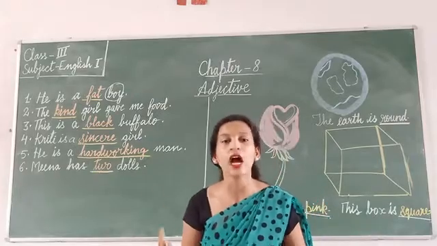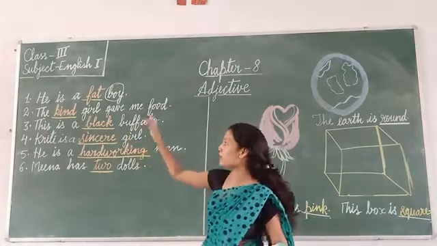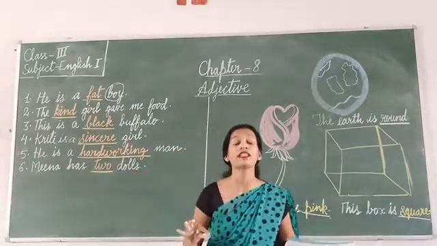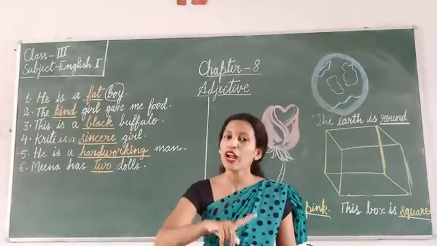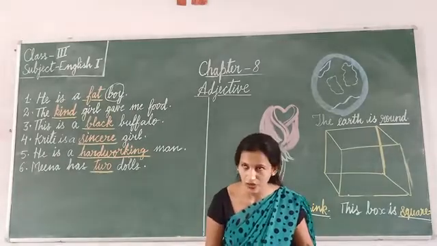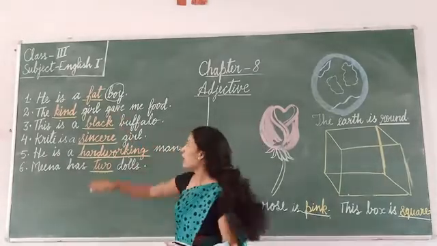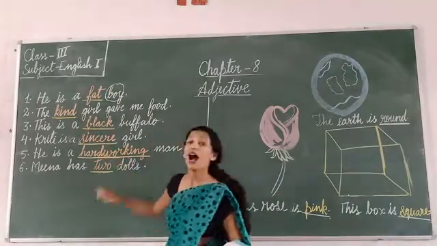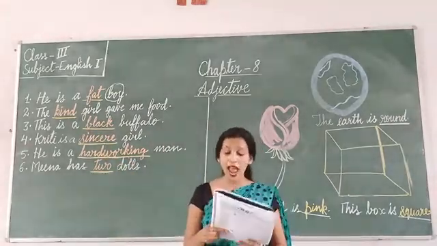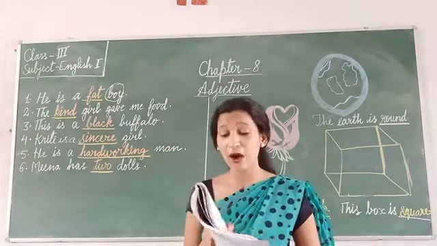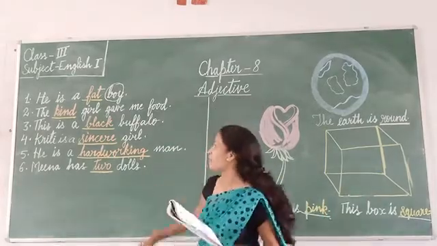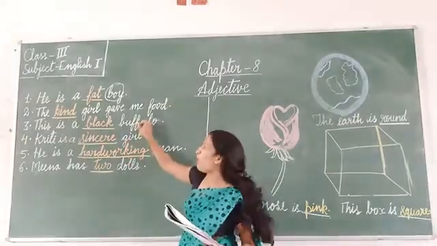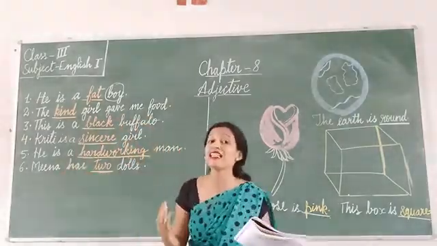What quality a noun has? Noun has these qualities: kind, sincere and hardworking. All these come under qualities. So adjective tells us the size of a noun, fat, size, right? Adjective tells us the quality, kind, sincere, hardworking. These are the qualities. And adjective tells us about the color. Yes, color. You see, this is a black buffalo. So noun is buffalo and black is telling the color of a noun.